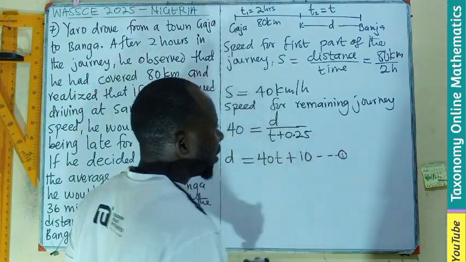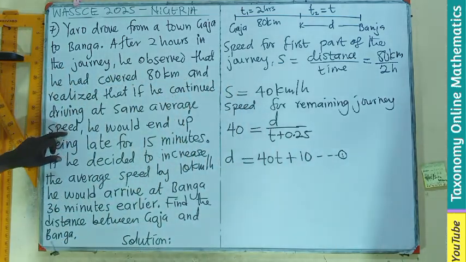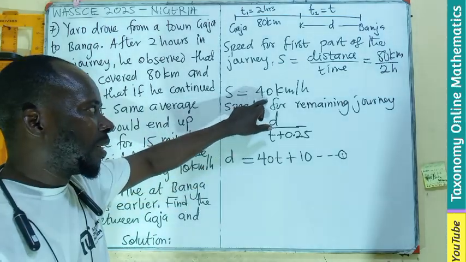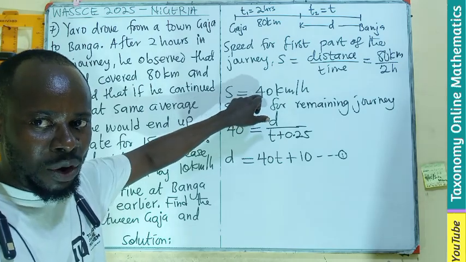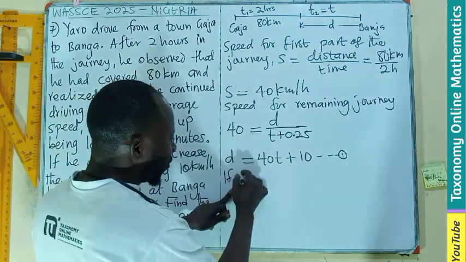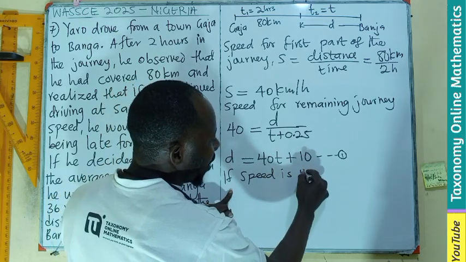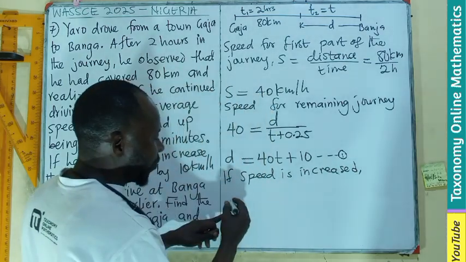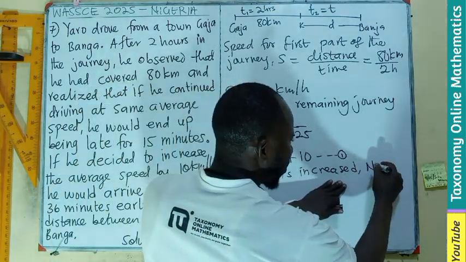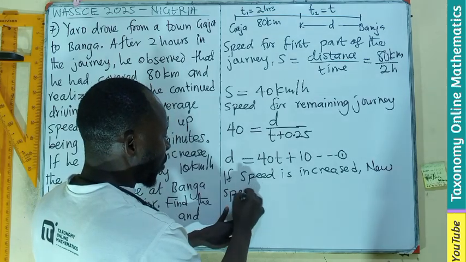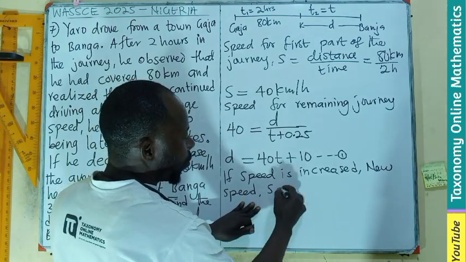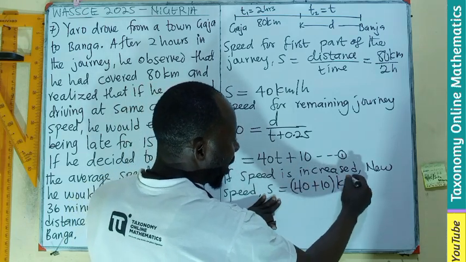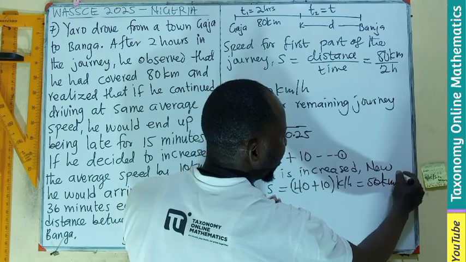So let's leave that. Now, if he increases the speed, right? If he increases the average speed by 10, it means the speed will now be more than what? 40 kilometers per hour. So let's say if speed is increased, we are going to have a new speed that will be equal to 40 plus 10, all in kilometers per hour. That gives us 50 kilometers per hour.